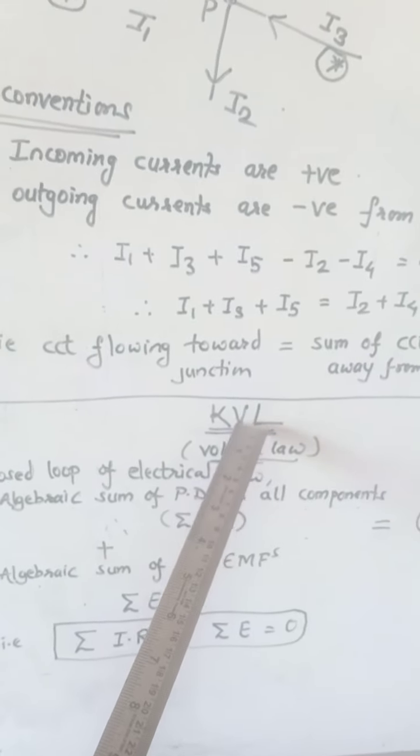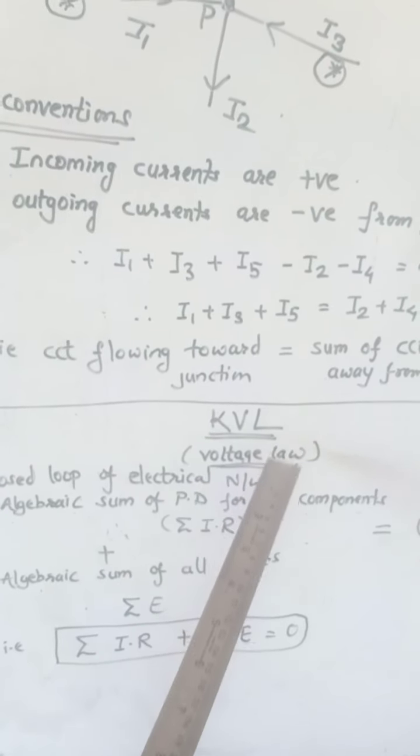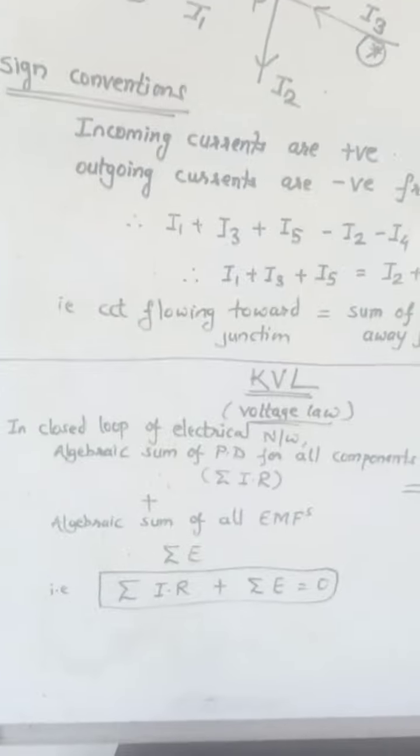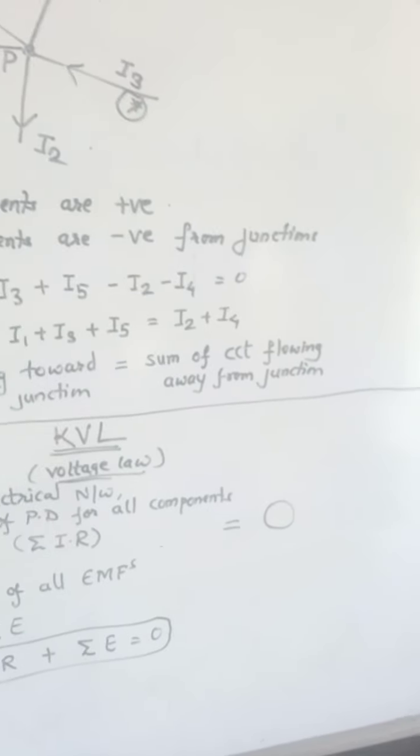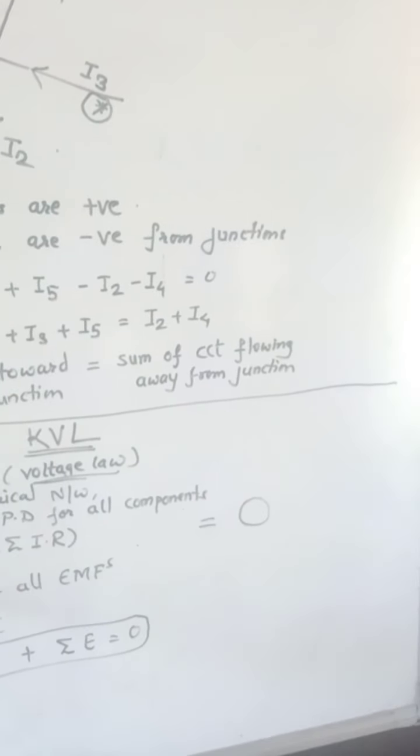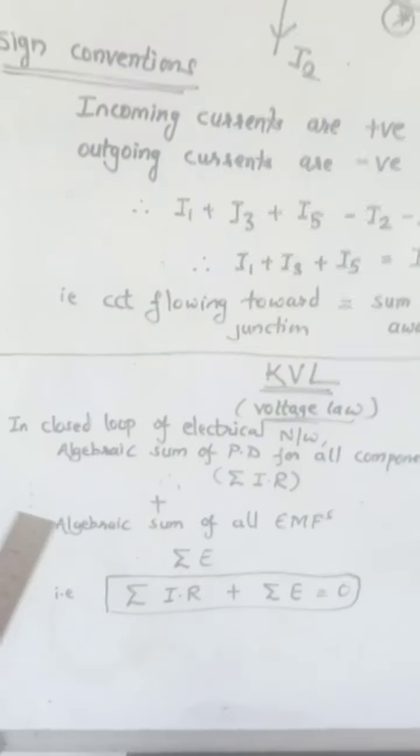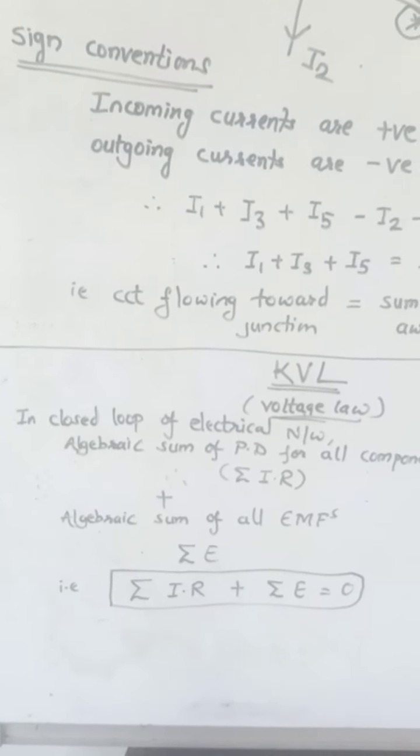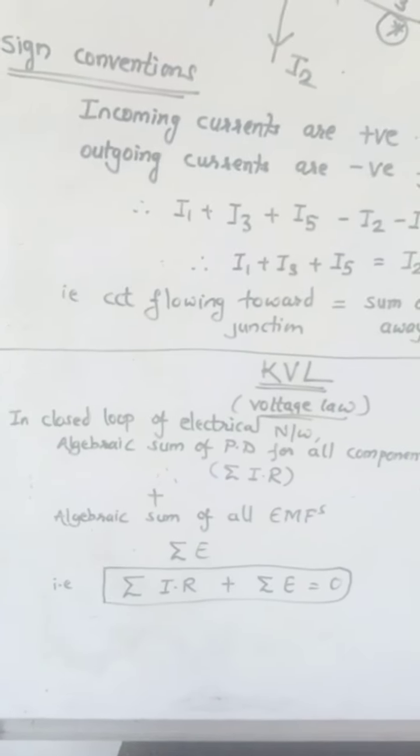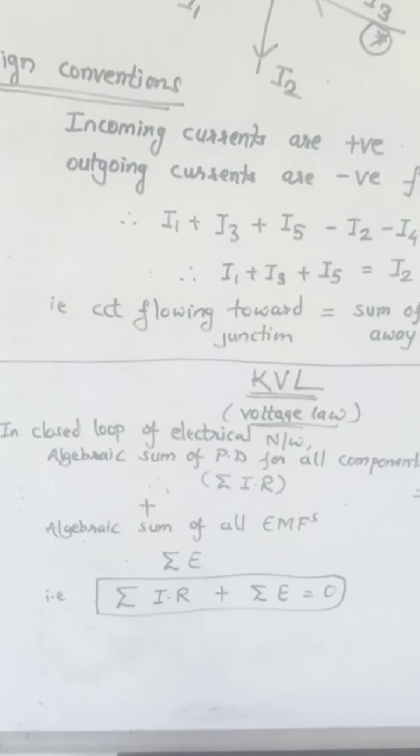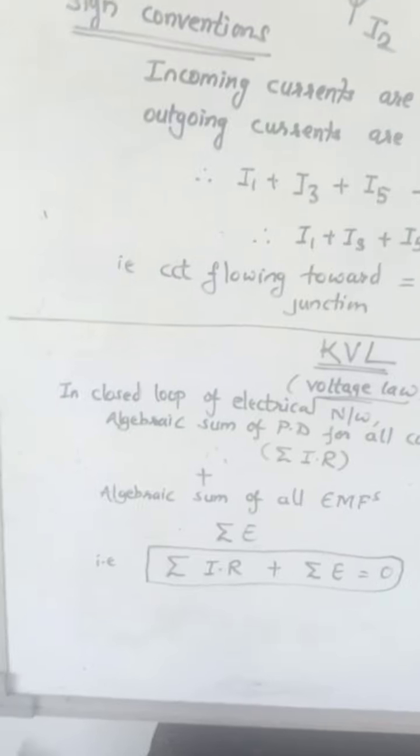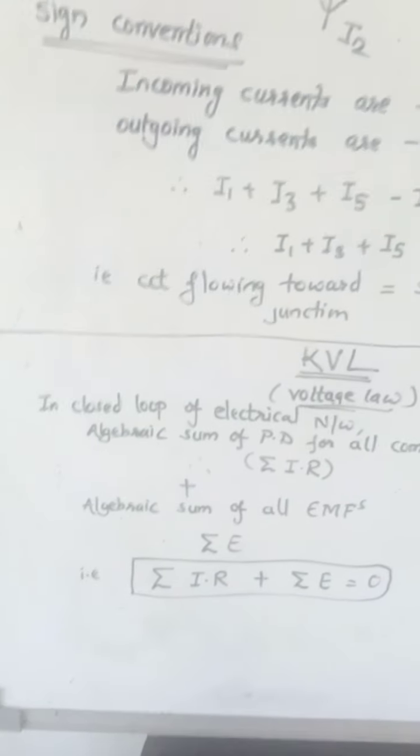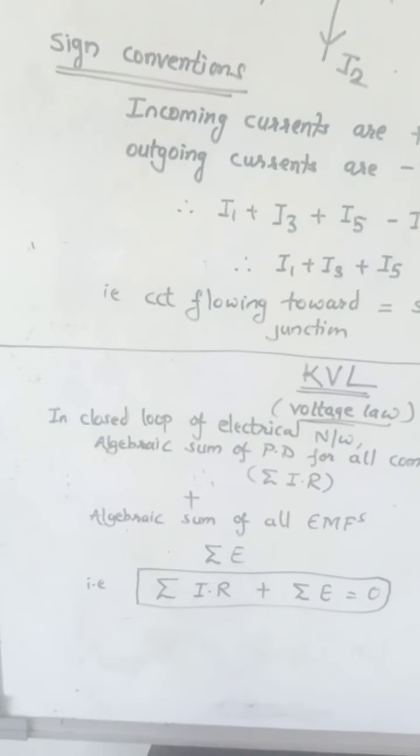Now KVL, abbreviation for Kirchhoff voltage law. If you see the definition of this voltage law, it is very simple. It is algebraic only, mathematical part only. In a closed loop of an electrical network, what happens? We take the algebraic sum of the potential difference for all the components.